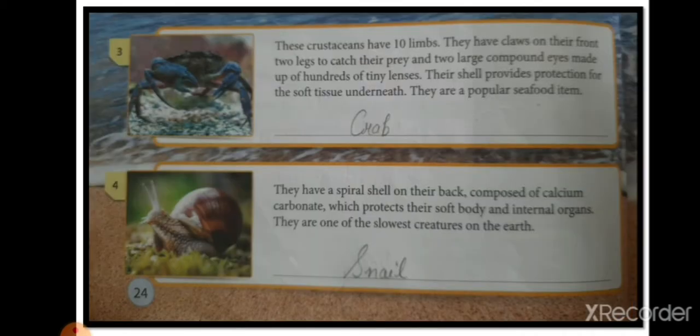Now move further. The third one is these crustaceans have 10 limbs. Now what is the meaning of crustaceans? Students, crustaceans are animals that live in water, aquatic animals, but their feature is that they have a hard outer shell. They are known as crustaceans. So basically crustaceans are animals whose body is covered with a hard outer shell.